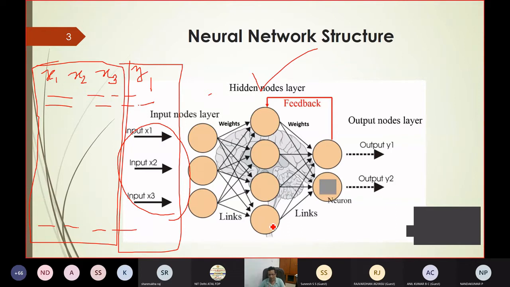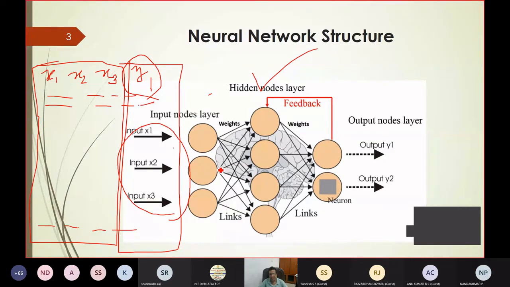So how does it proceed now? The structure is now decided: 3 inputs, 1 output, 1 hidden layer, and in the hidden layer there are 4 neurons. So the structure is pre-decided. Once you pre-decide the structure, you give pattern 1, for which you know your output, which should be y1. But these weights are randomly generated: w11, w12, w13, w14, w21, w22, w23, w24, w31, w32, w33, w34.